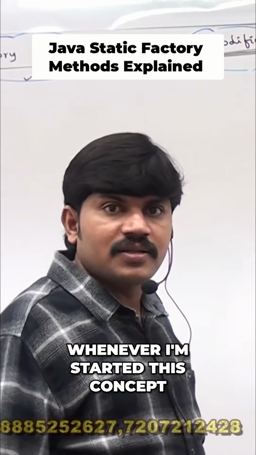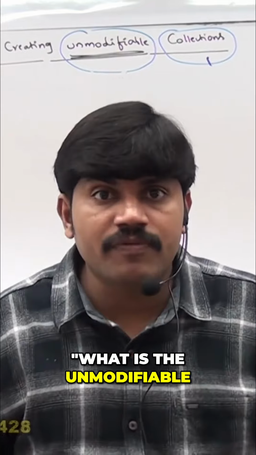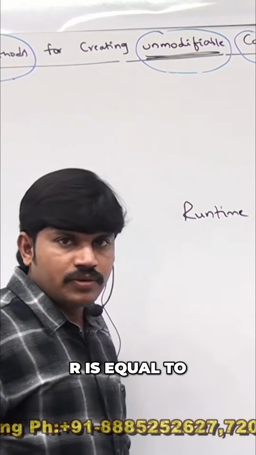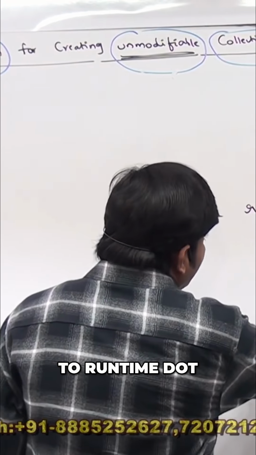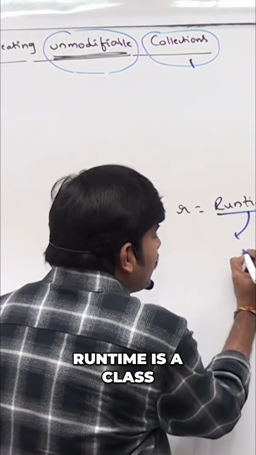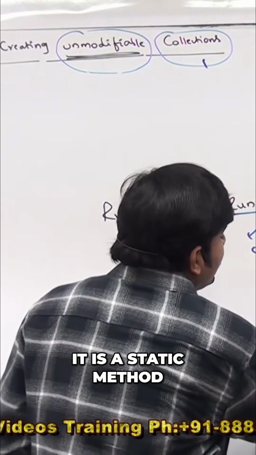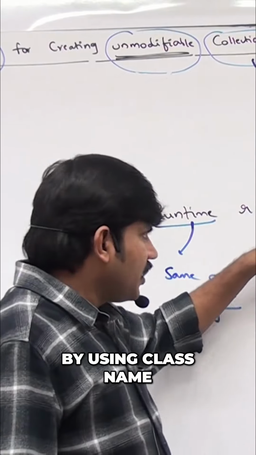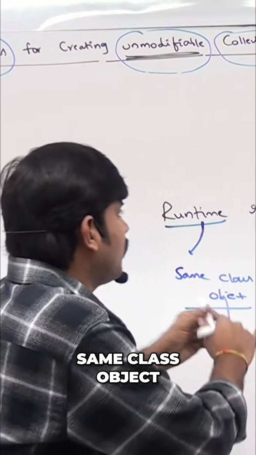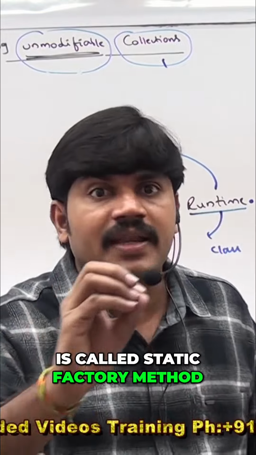Whenever I start this concept, immediately several people ask, "Sir, what is the factory method or what is the unmodifiable?" If a Java application wants to communicate with the JVM, a runtime object is required. Runtime r = Runtime.getRuntime(); Runtime is a class, getRuntime is a method. Sir, it is a static method. By using the class name, if we are calling a method, and that method returns the same class object, such type of method is called a static factory method.